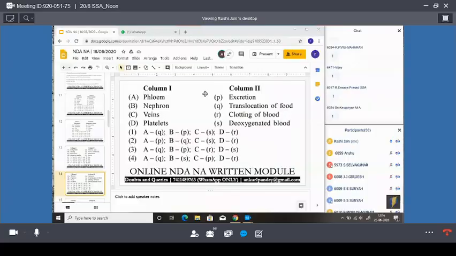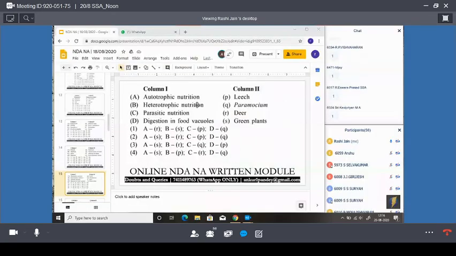Correct guys, the first option is correct. Okay. Next, autotrophic nutrition, heterotrophic nutrition, parasitic nutrition, digestion in food vacuoles. Yes, the second option is correct.